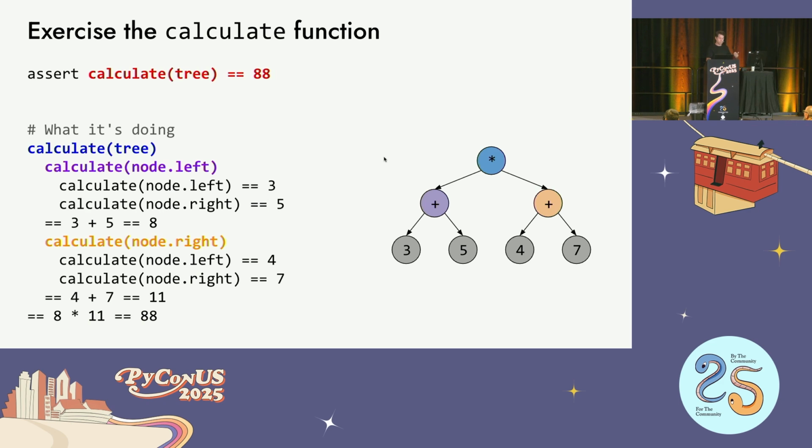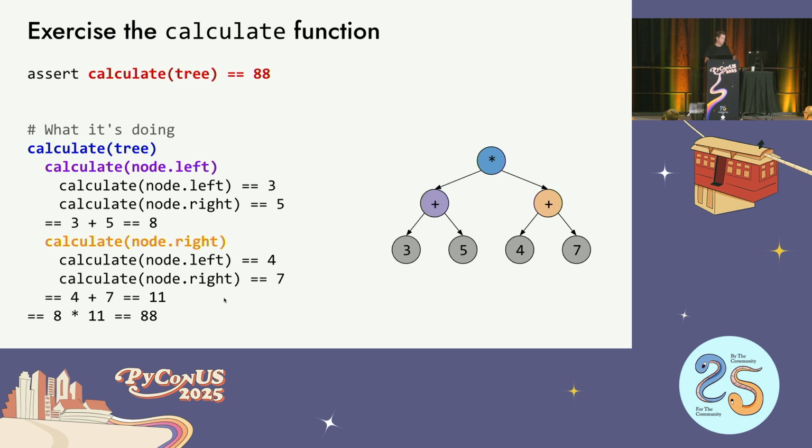Just to be really clear, let's do calculate on this tree that we just had. For the blue node, it's going to call calculate. The blue node is a multiply node. So then that's going to first calculate the left side, which is an add node, the purple one. That purple one is going to take the 2 sides and add them together to create 8. 3 plus 5 is 8, and return 8. Then the multiply node is going to go down the right side. For the addition, it's going to grab the left node 4 and 7.